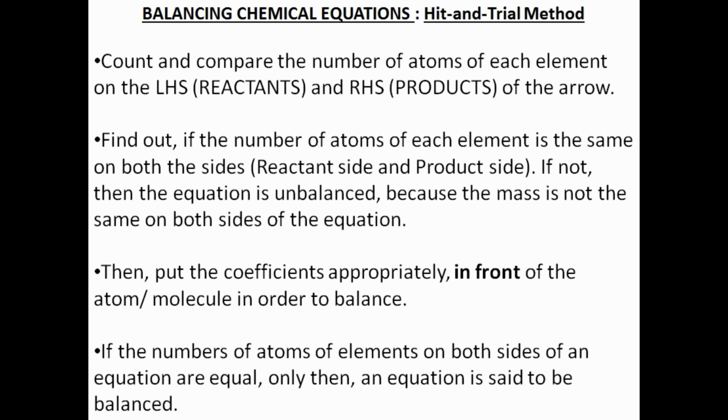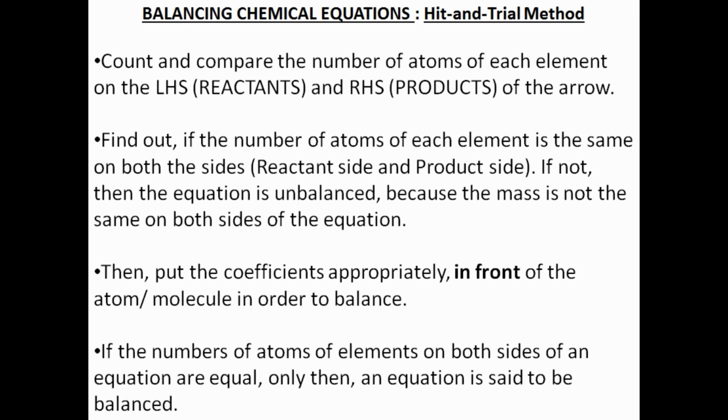Hence, we need to balance an unbalanced chemical equation, also called as skeletal chemical equation. For this, count and compare the number of atoms of each element on the left-hand side and right-hand side of the arrow. Find out if the number of atoms of each element is the same on both the sides, reactant side and product side. If not, then the equation is unbalanced because the mass is not the same on both sides of the equation. Then put the coefficients appropriately in front of the atom or molecule in order to balance.